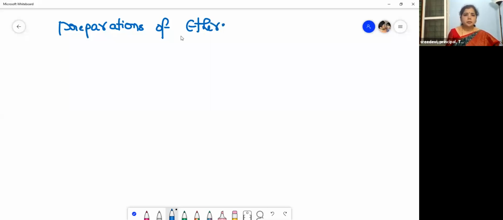Many compounds are synthesized from the previous organic compounds. We have seen the alcohols, isn't it? When alcohols undergo dehydration, they will give ethers and alkenes. So today we are going to learn the first preparation, from alcohols.